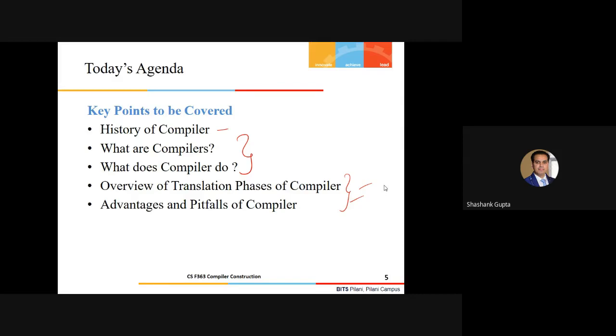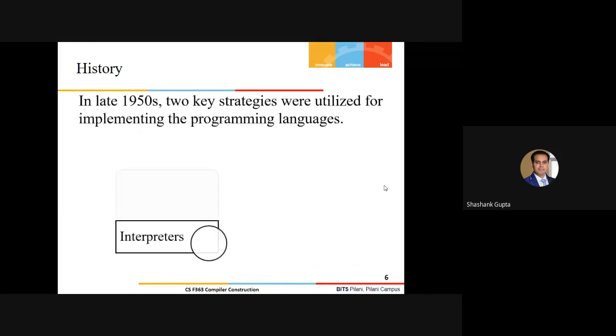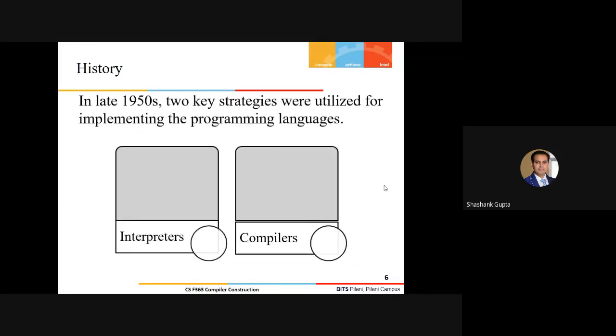So let's start with this scenario, guys. A bit of history here. Remember, in the late 1950s, there were two strategies that programmers or software developers usually considered for compiling or executing their programming language constructs.